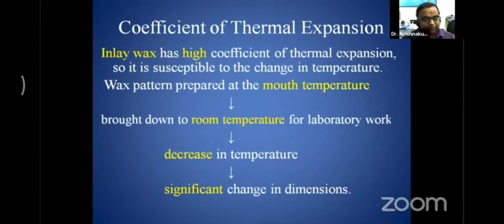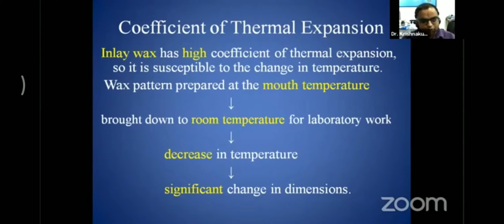In case of fabrication of the prosthesis, in case of restoration, inlay casting wax is very important. While taking a direct kind of fabrication for the restoration, the inlay wax pattern is prepared in the oral cavity, in the mouth. The oral temperature is around 37 degrees Celsius.